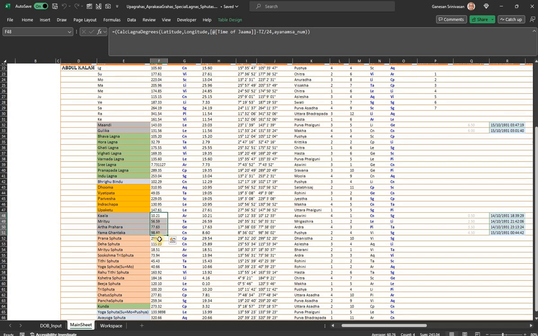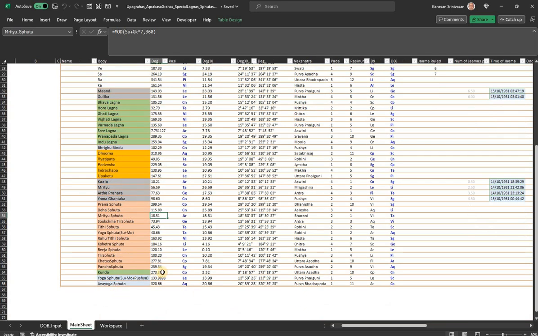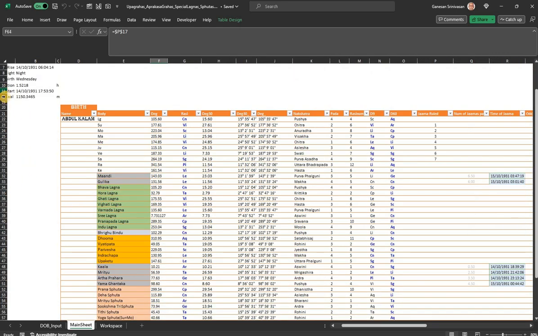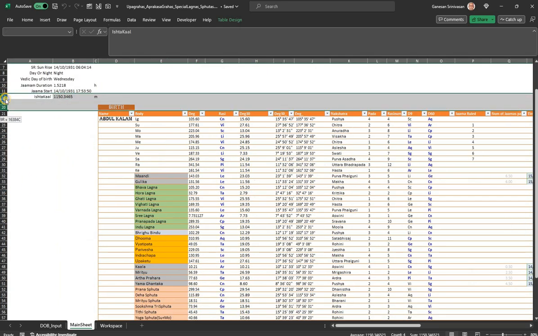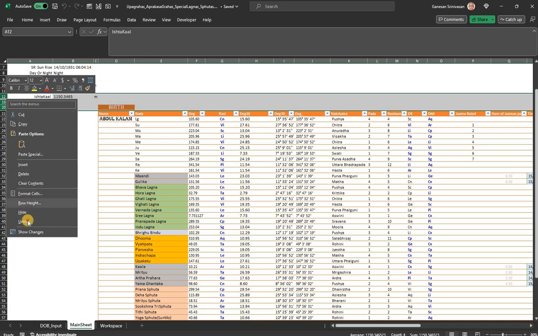There are also special Lagnas like Prana Sphuta. You can check how these are calculated, just as you can check the book and get to know how these formulas are implemented. It requires Surya and Gulika here, and all this you get easily. Kunda is the 81st part. Some portions require special calculations. I have hidden some lines here; you can unhide them.